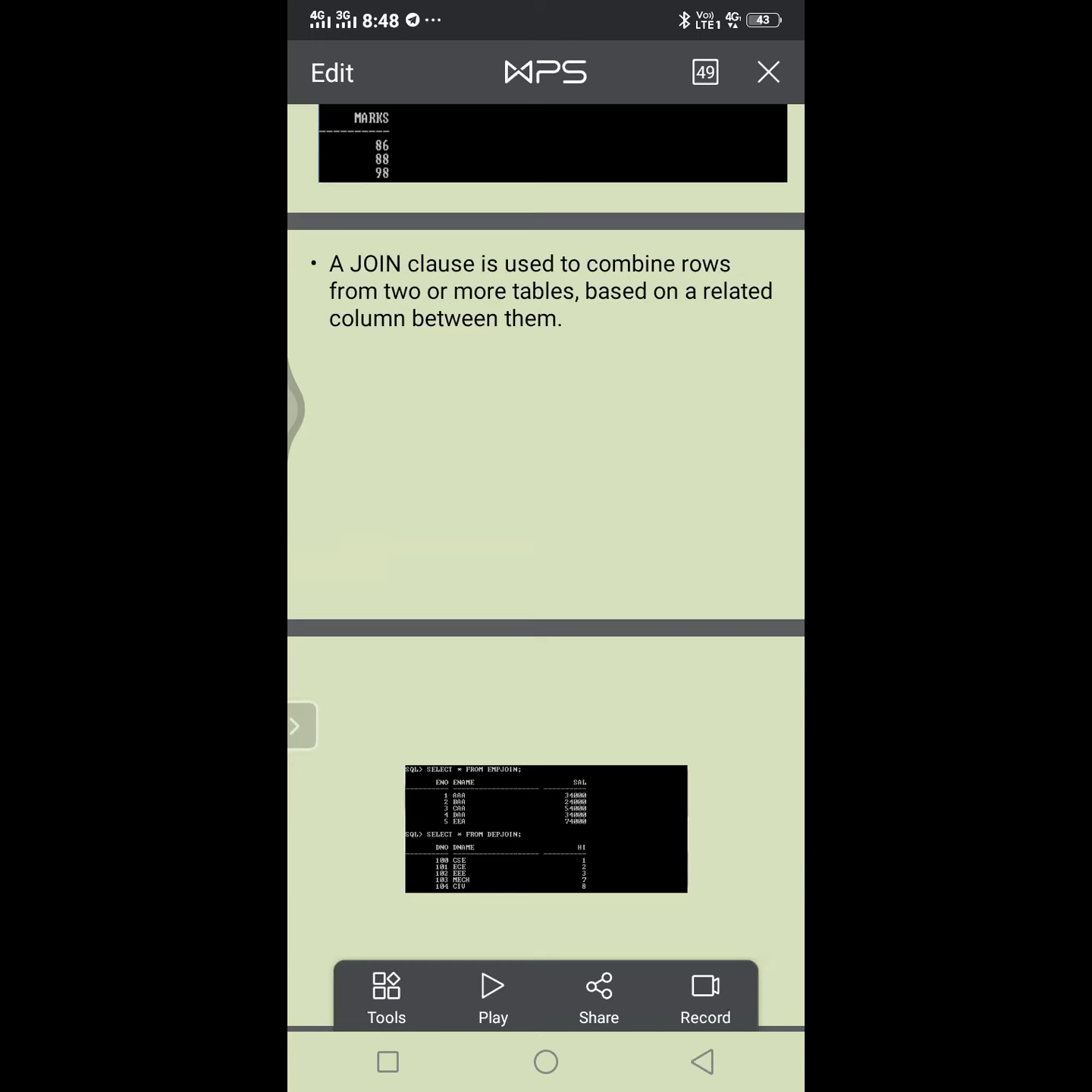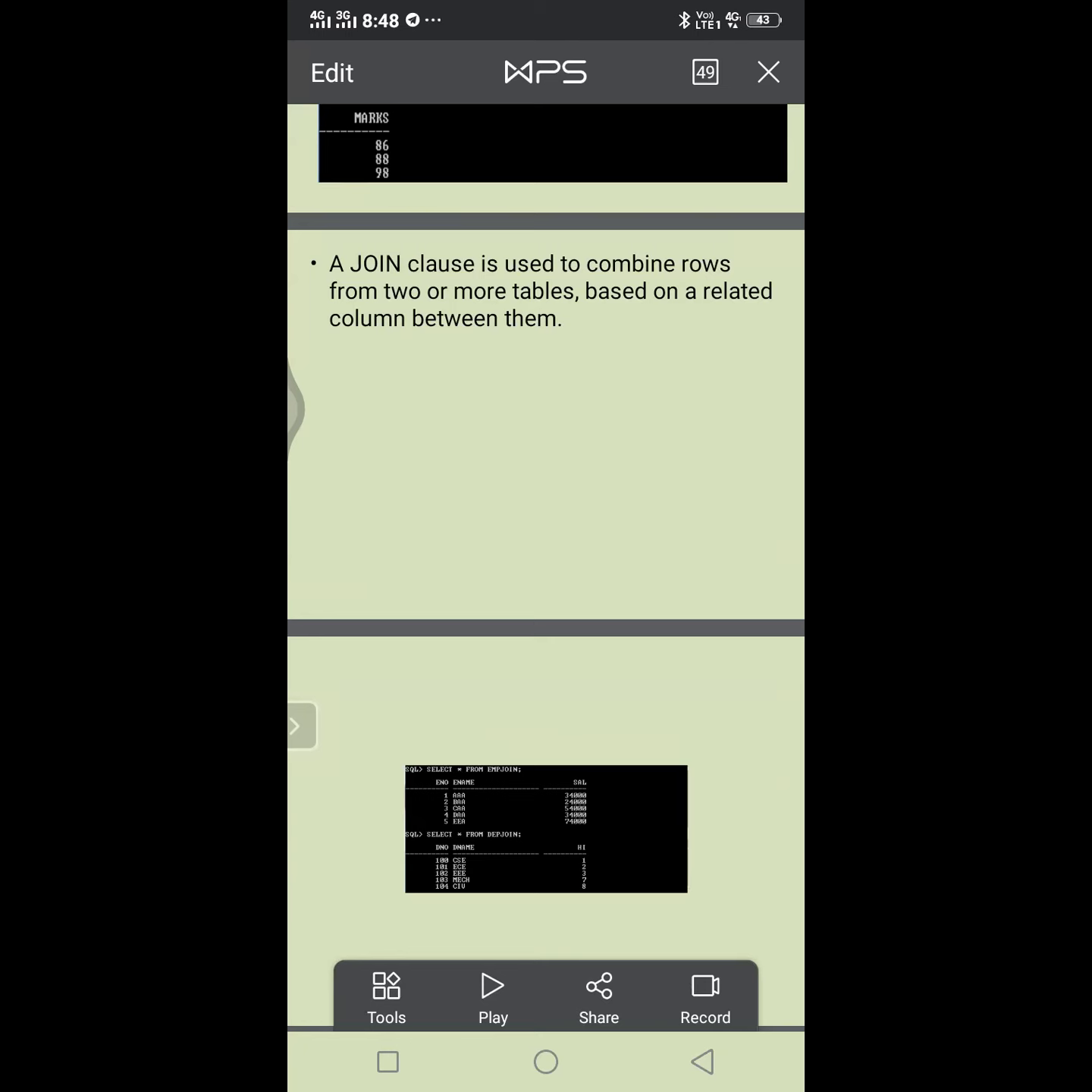Join is also one of the important topics. As the name implies, join is used for joining the tables. Here we are using different types of joins. The join clause is used to combine the rows from 2 or more tables based on a related column between them.